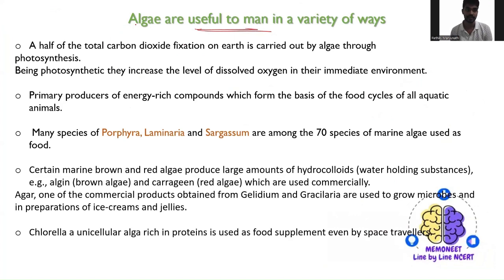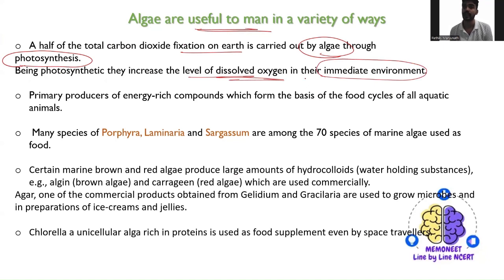The first one is that half of the total carbon dioxide fixation on Earth is carried out by the algae through photosynthesis. Another point is that, being photosynthetic, they increase the level of dissolved oxygen in their immediate environment.